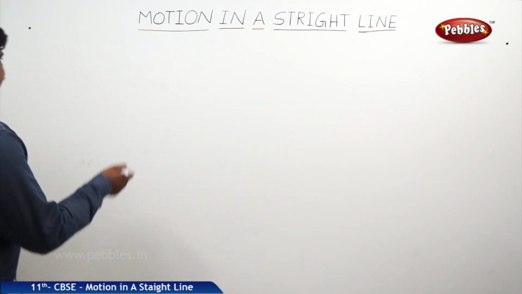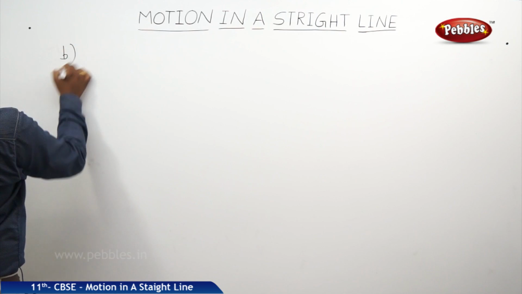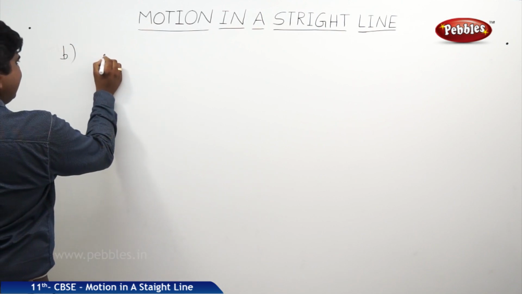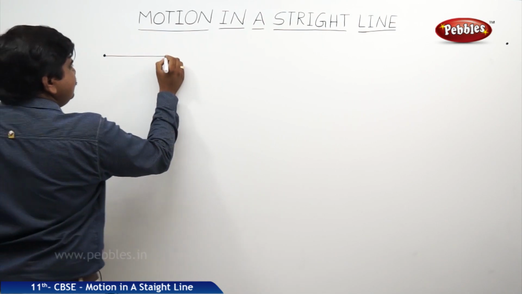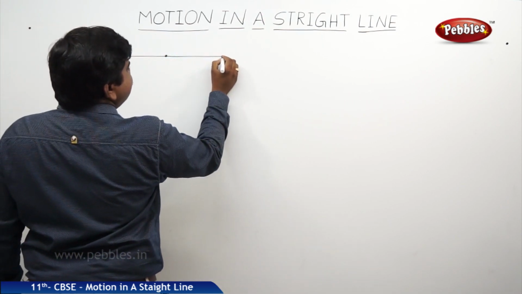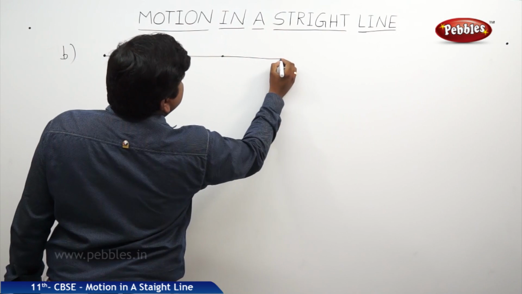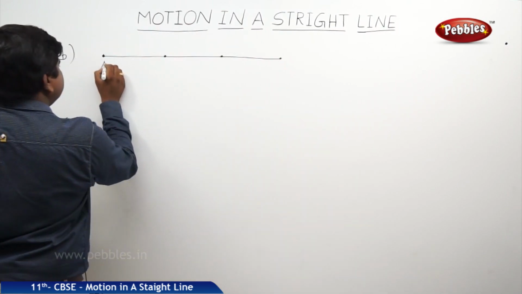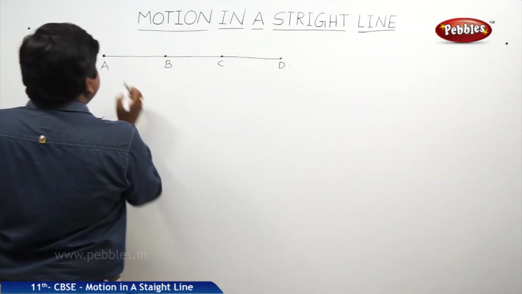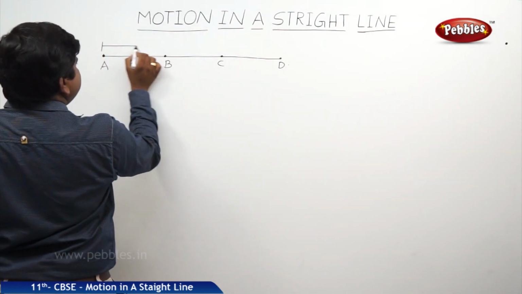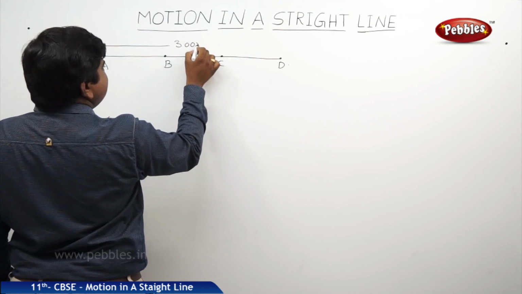The next example: the same diagram we are taking, A to B, B to C, C to D. As we know, the distance from A to D is 300 meters.